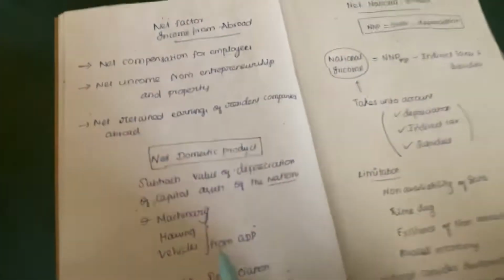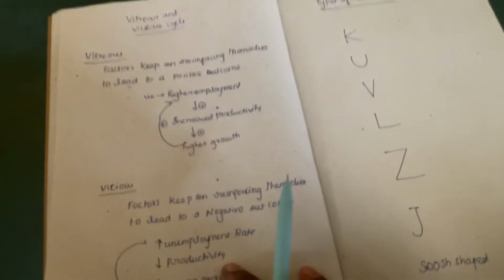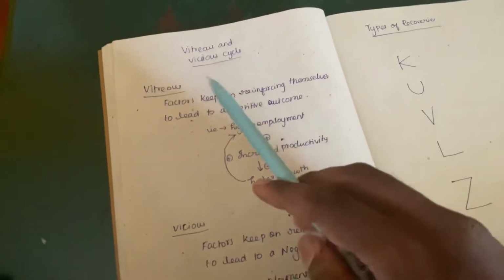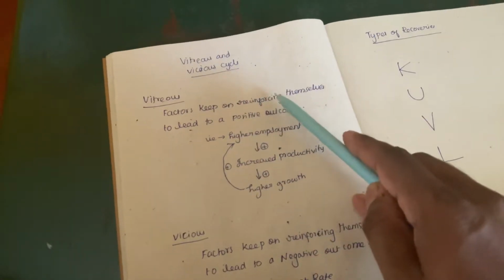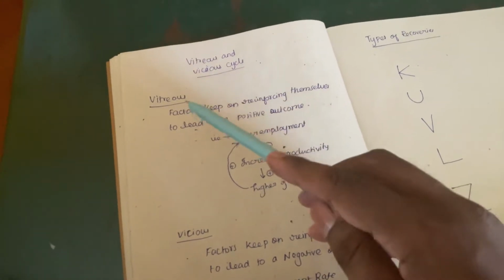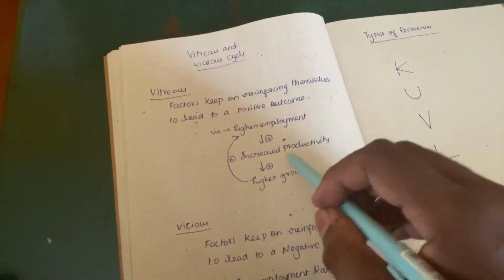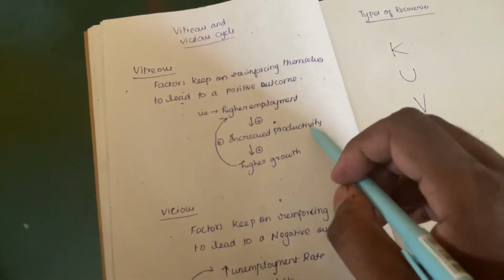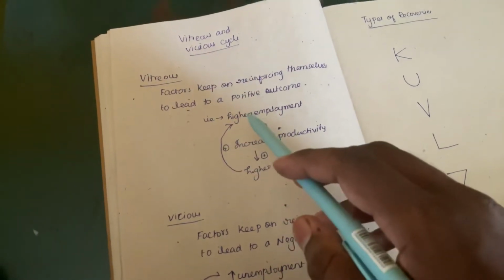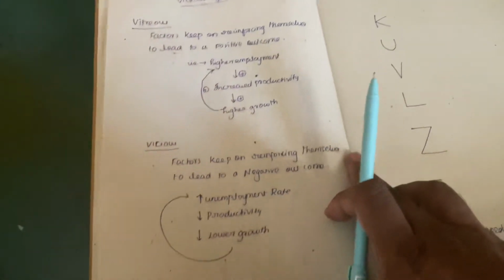So in this video we are going to see about the vicious circle and virtuous circle. What is vicious circle? What is virtuous circle? The factors that keep on reinforcing themselves to lead to a positive outcome is known as virtuous circle. For example, if there is high employment, it will lead to increased productivity, and this will lead to increased growth, which in turn reinforces higher employment. This is known as virtuous cycle.